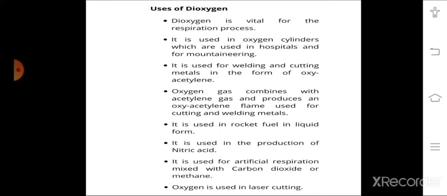Then next, it is used in the production of nitric acid also. Then it is used for artificial respiration in a mixture with carbon dioxide or methane. This artificial respiratory mixture is used for divers, for sea diving. Then the last use is that oxygen is used in laser cutting also. These are some of the uses of dioxygen.